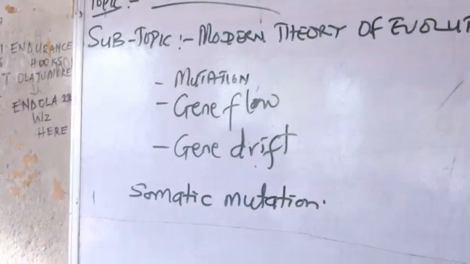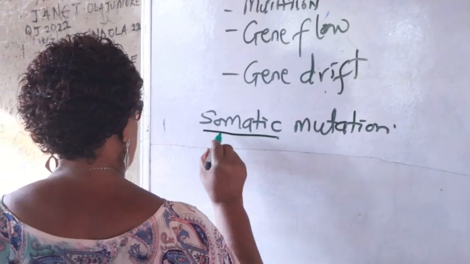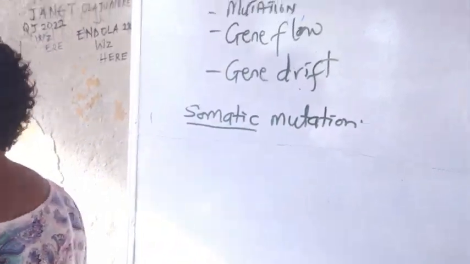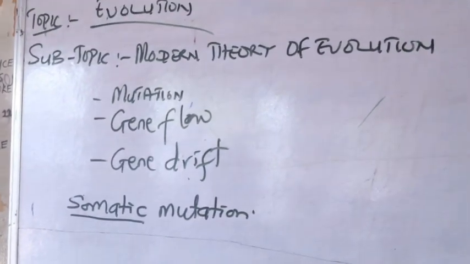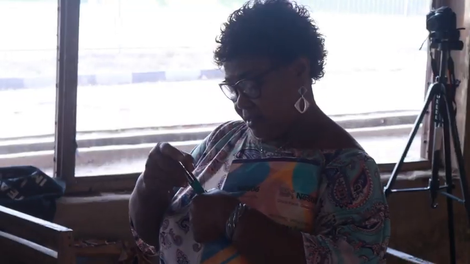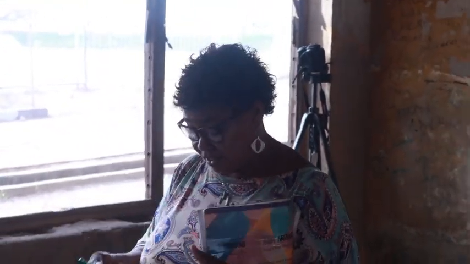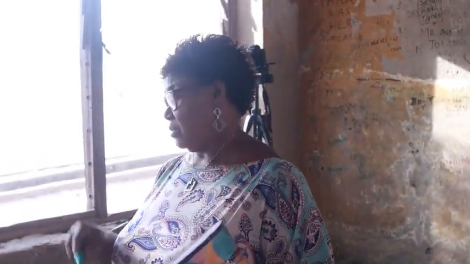Somatic mutation. We have come across this word. You must have come across this word when you were treating your first topic in SSC. Mitosis is the somatic what? The somatic cell of the body, or what we call the body cell, that results in divisions within the body system in order to bring about the formation of different parts or cells of the organism.